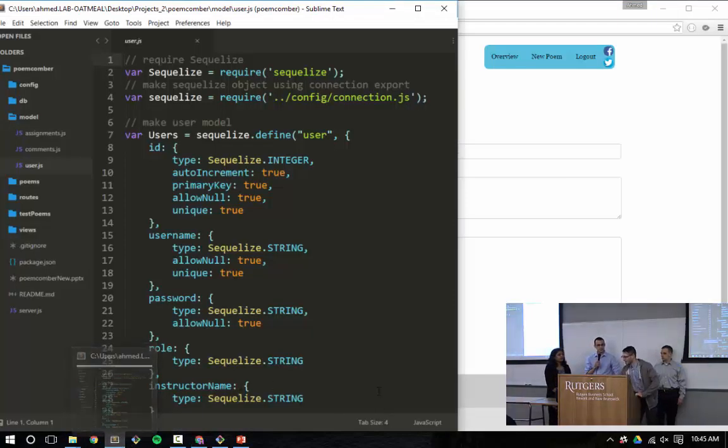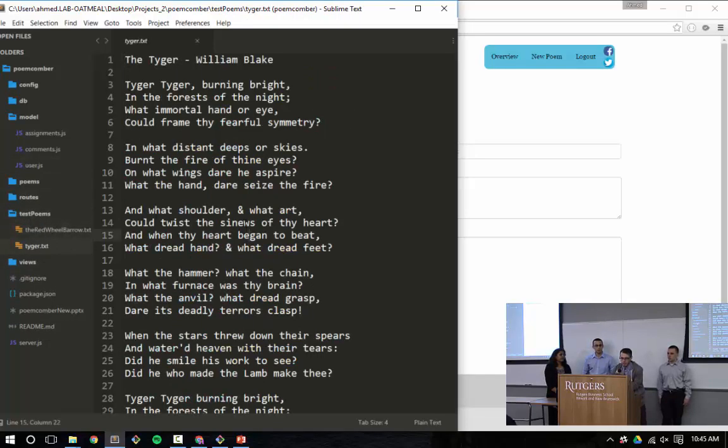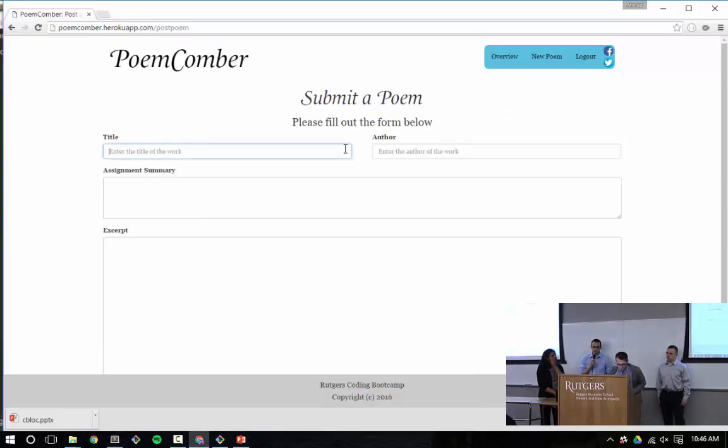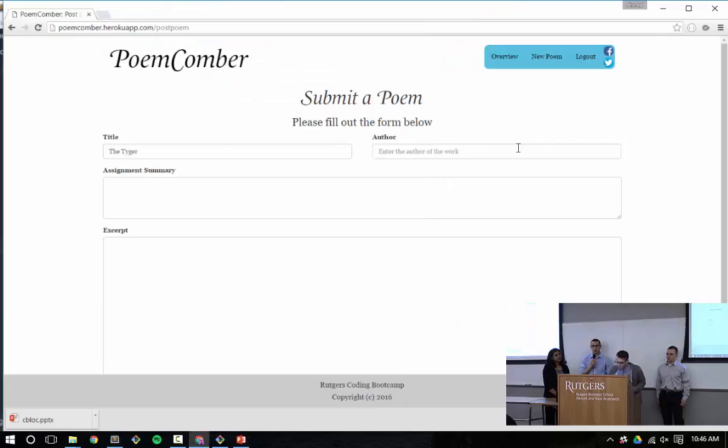So I have a few test poems up here that I uploaded to show how this system worked. If you want to just explain what I'm doing. Sure. He's just taking one of his favorite poems and he's going to stick it in the fields to make sure that all the functionality is there. So this will just take one second.